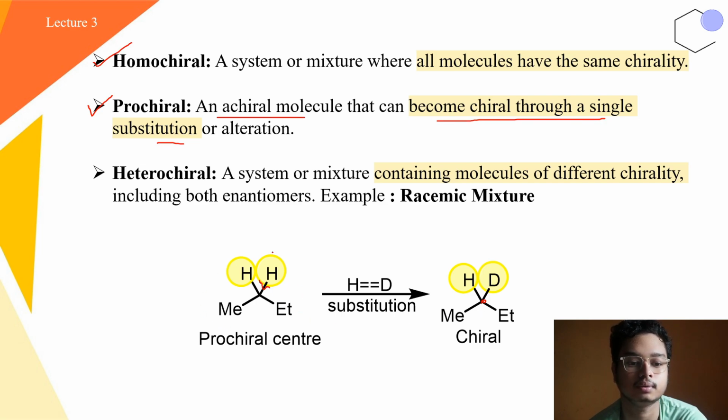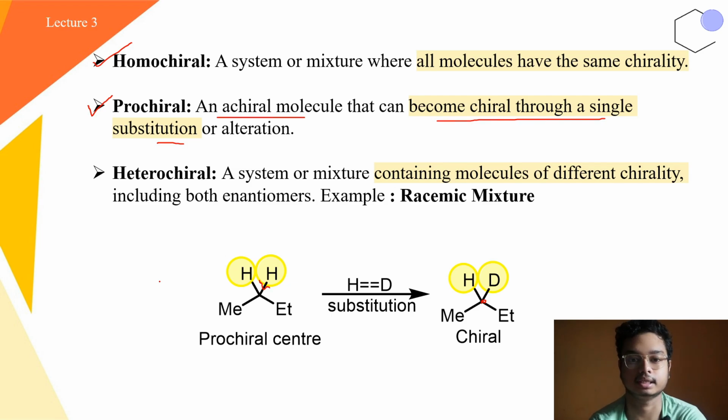So this type of molecule which contains 2 identical hydrogens, okay, and if there is a possibility of chemical interconversion to form 4 different groups by incorporating another group in place of this group, then it is called a prochiral center. And heterochiral suggests the exact opposite of homochiral. Like if any system or mixture contains molecules of different chirality, R and S, in a mixture of proportions of R and S, then it will be called a heterochiral mixture or heterochiral system.